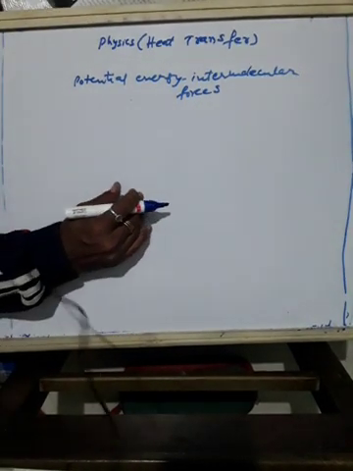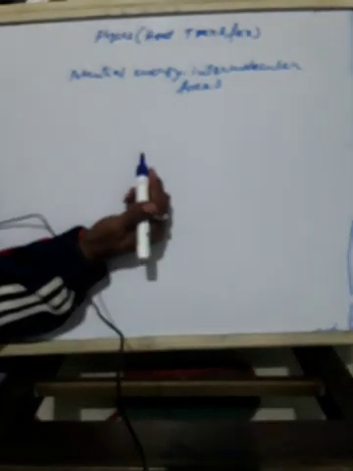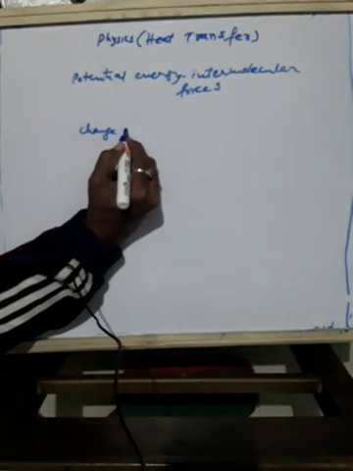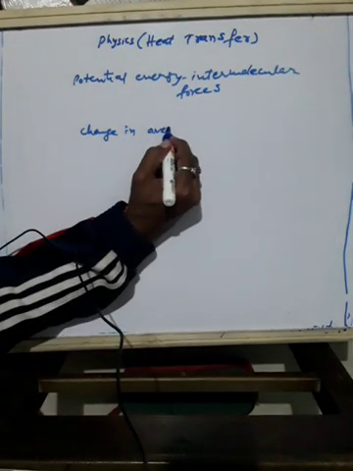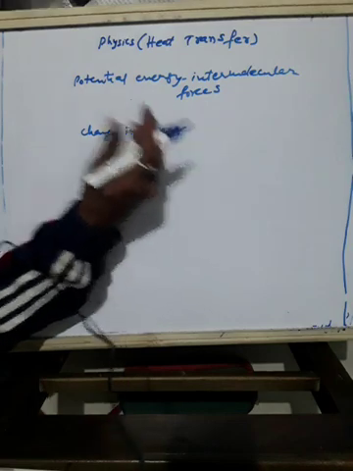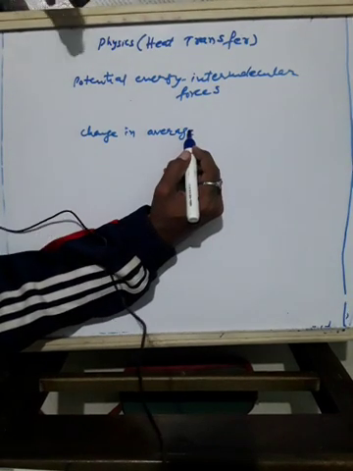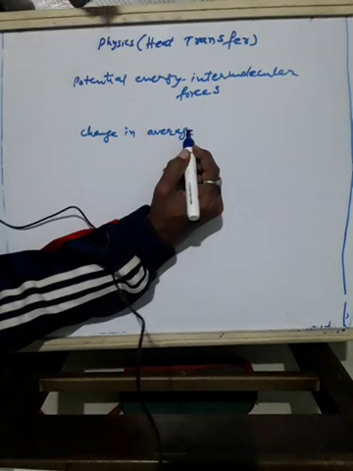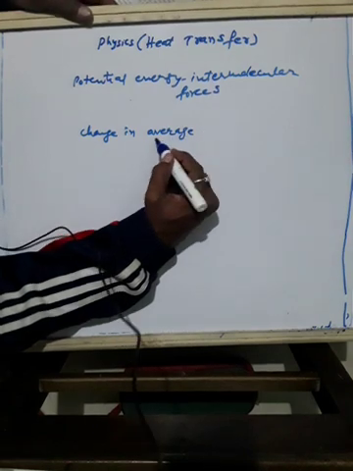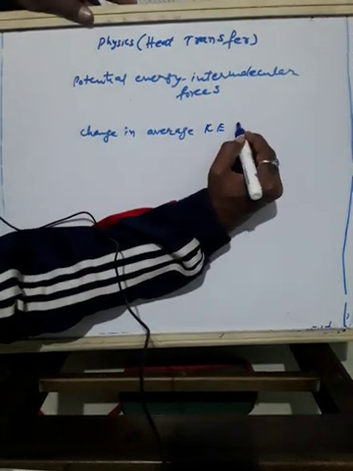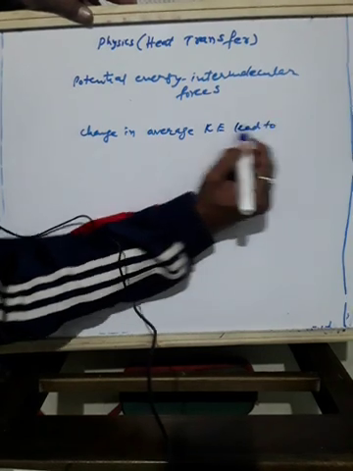Okay, then what is actually temperature? See what happens here. Change in the average kinetic energy leads to change in temperature. Different molecules have different speeds or kinetic energy, different ways of movement. Average kinetic energy will lead to change in temperature.